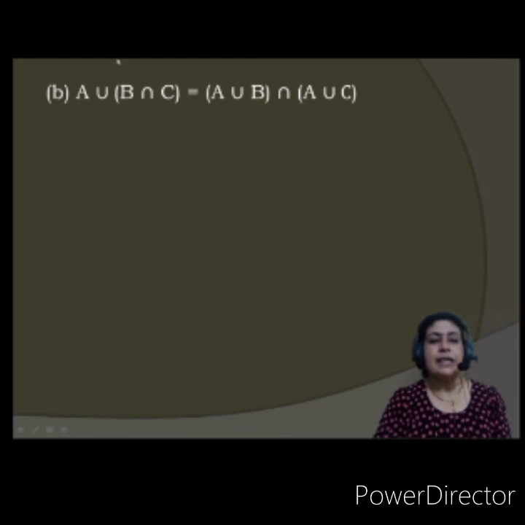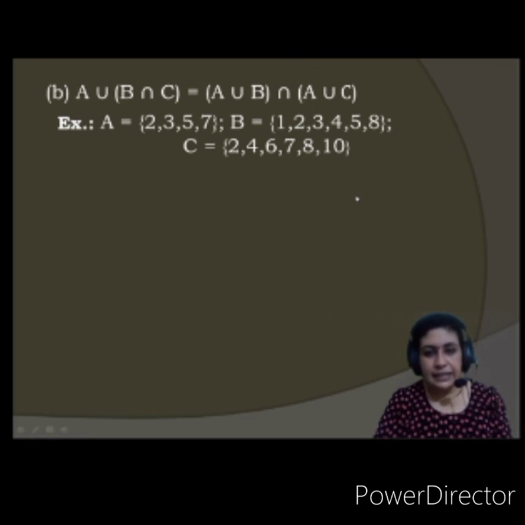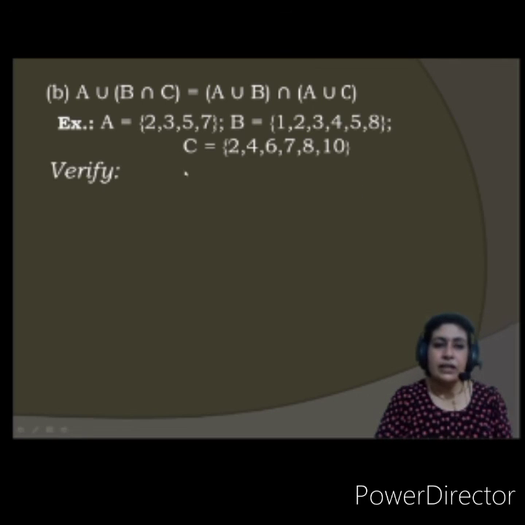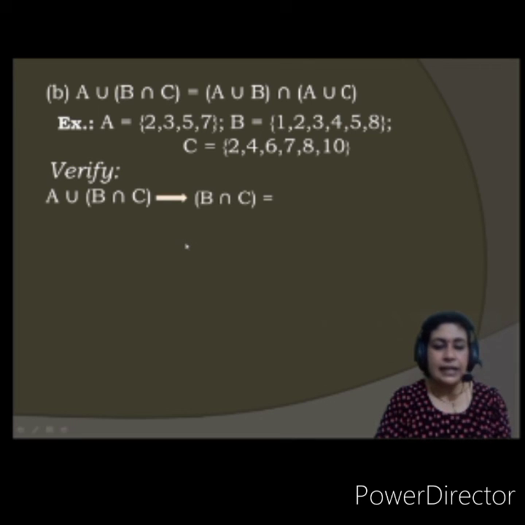One more type is there: A union with B intersection C is equal to A union with B intersection A union with C. Let us verify. Let us take this example again. First, A union B intersection C. I'll take the bracket first, B intersection C. Intersection means all the common elements: 2, 4 and 8.